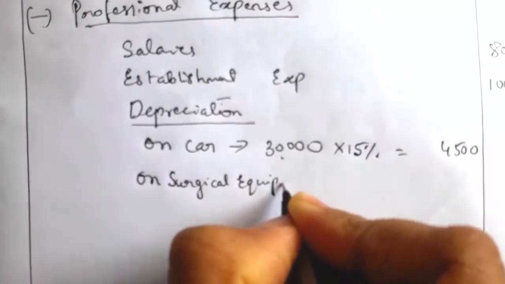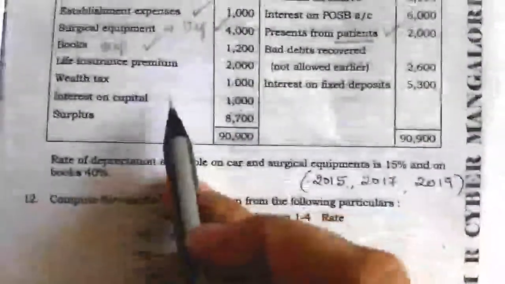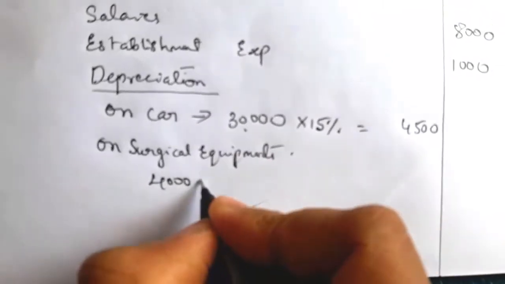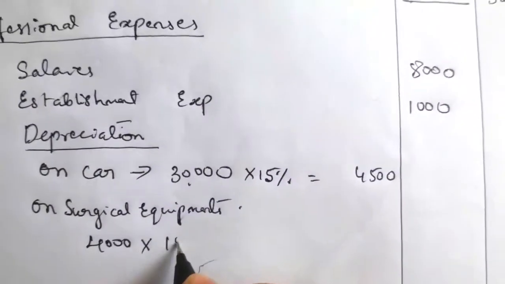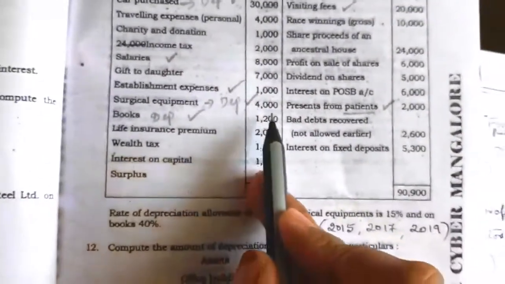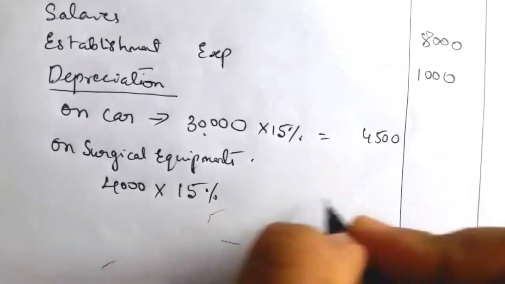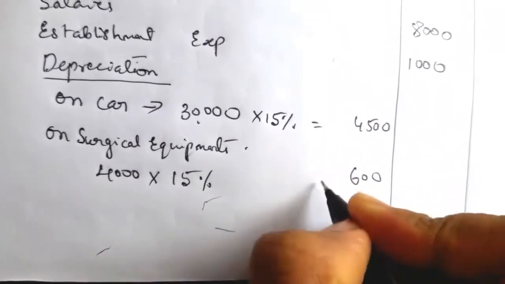What is the value of surgical equipments given in the question? That is rupees 4,000. On this 4,000 we can charge depreciation. So 4,000 into the rate of depreciation on surgical equipment, 15%. Here the date of purchase of the equipment is not given, so we have to charge full depreciation. 4,000 into 15% is equal to 600.